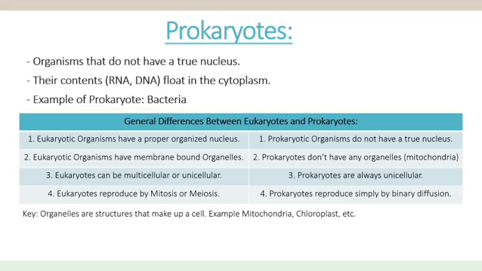Number 3, eukaryotes can be multicellular or unicellular. Some eukaryotes are multicellular, others are unicellular, whereas prokaryotes are always unicellular, meaning they are always single-celled. Number 4, eukaryotes reproduce by complex processes, mitosis or meiosis, whereas prokaryotes don't need any complex process and they reproduce simply by a process known as binary fission.